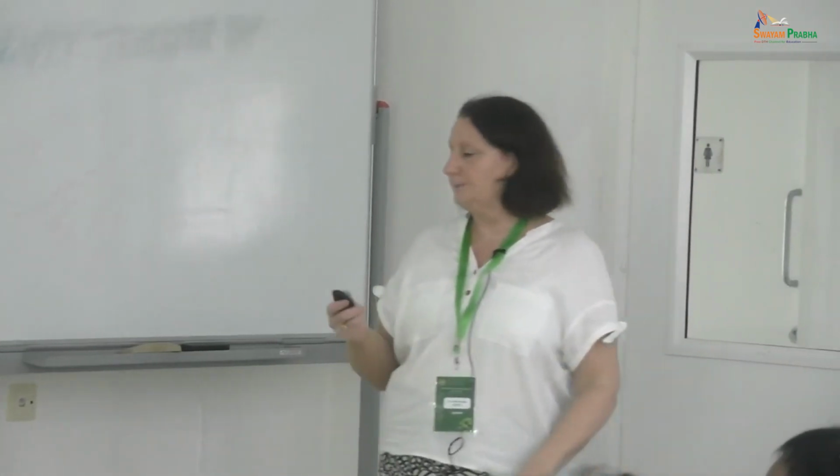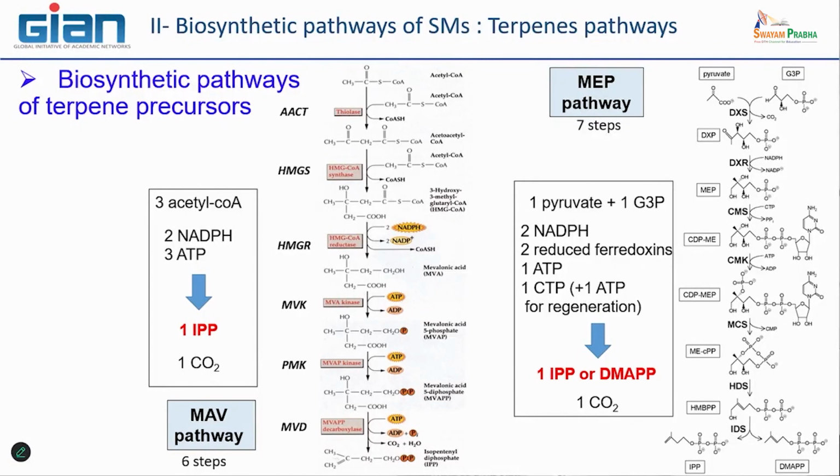That is important because we will see that in terpene biosynthesis, the condensation is between 1 IPP and 1 DMAPP. And after you add DMAPP, okay, in order to increase the chain of the terpenes. So this is very important to have in mind.